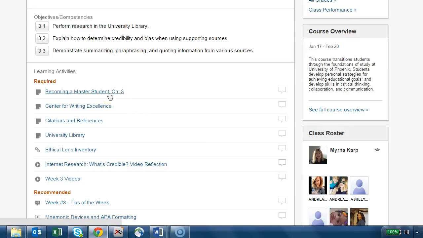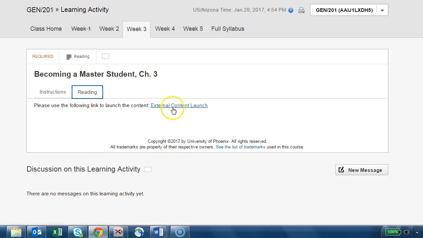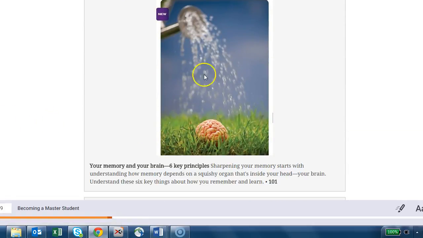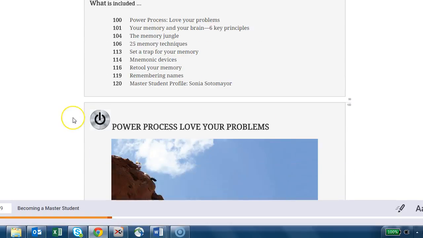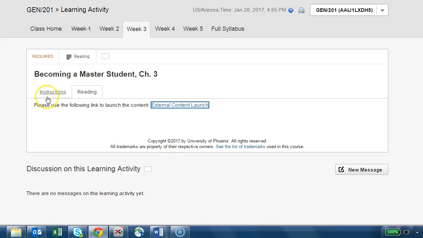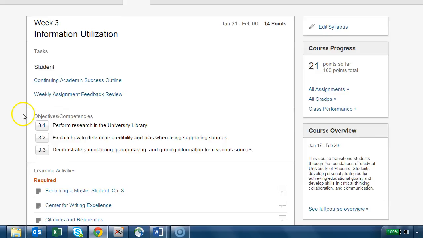Becoming a master's student, which is really a fascinating chapter. It's all about memory. Let me see if I can bring that up so you can see what that looks like. Okay, there it is. There's our little brain getting showered with water for growth. And the topic this week is your memory and your brain. Fascinating information. It's really very interesting. Okay, so that is one of our week 3 readings.